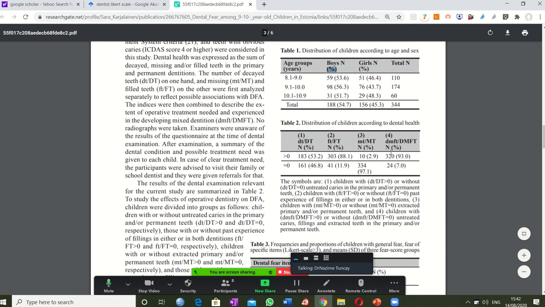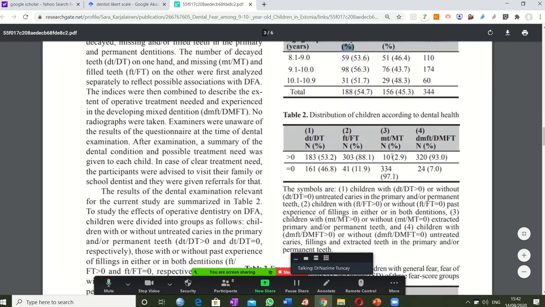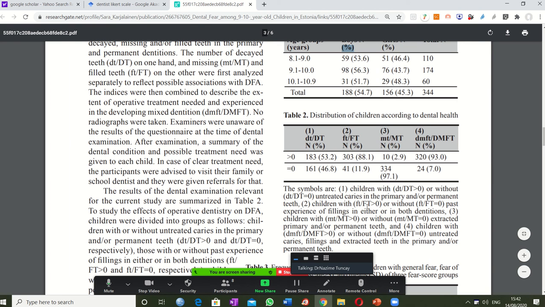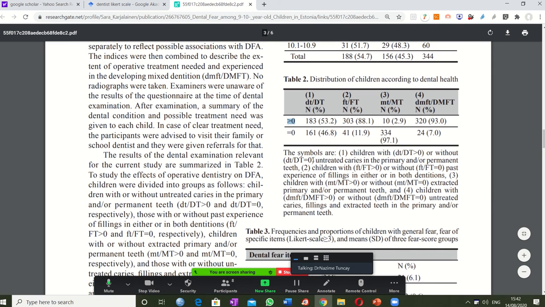And again, this is a different expression. Here, this is also a frequency table, but it is expressed differently. Here, it says bigger than 0. Here, there is a different dt over det. It should be explained here what it means. Children with this measurement bigger than 0 or without this measurement bigger than 0. Untreated cases are prominent facility. So this is some other statistical expression. In fact, we will see it later.